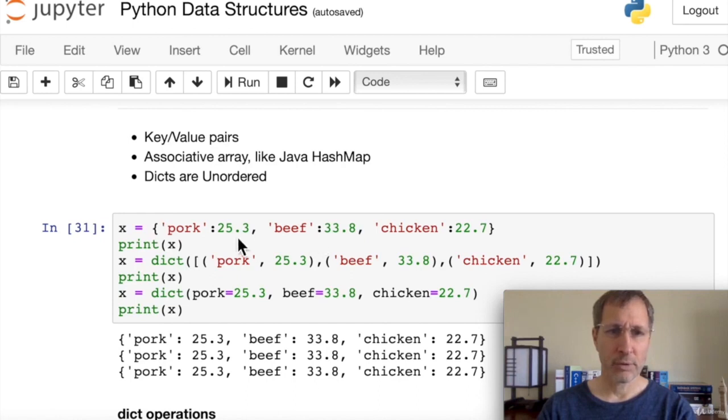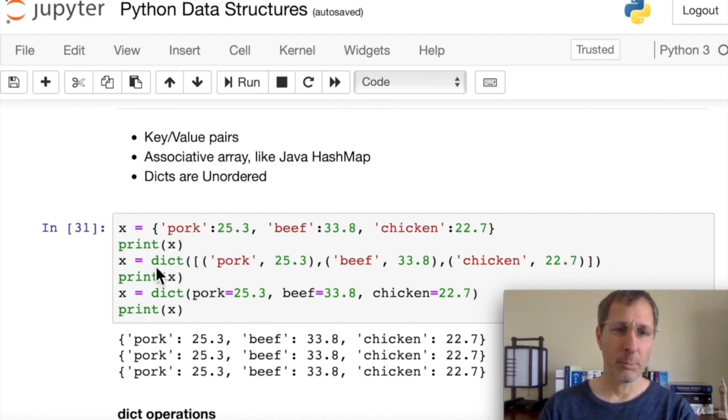Let's take a look here at our constructors. If we create a new dictionary using the curly braces, then we need to pass in members, key value pairs, separated by a colon, and then spaced out with commas. Okay, so here we have 3 key value pairs. The key is on the left, the colon, and then the value. And these are 3 different ways of creating exactly the same dictionary.